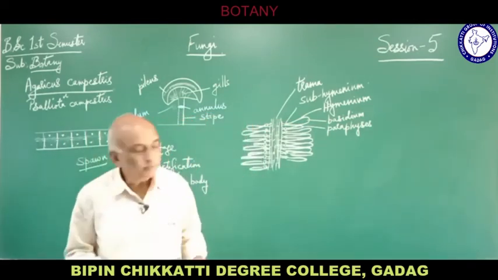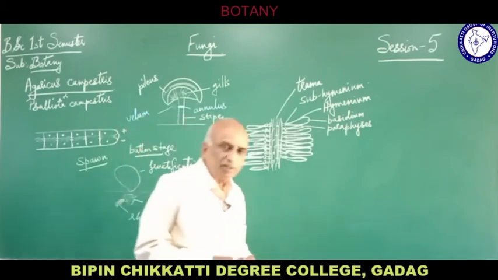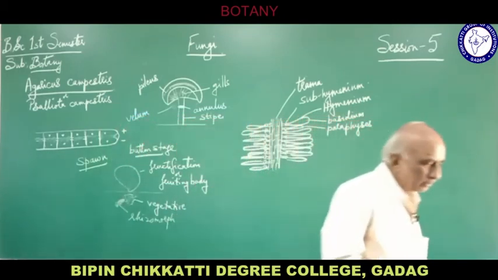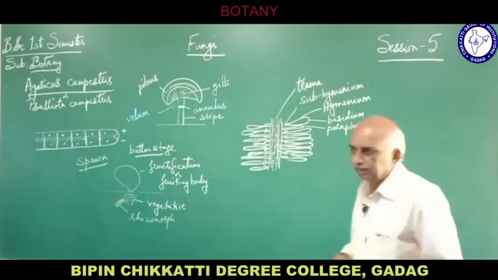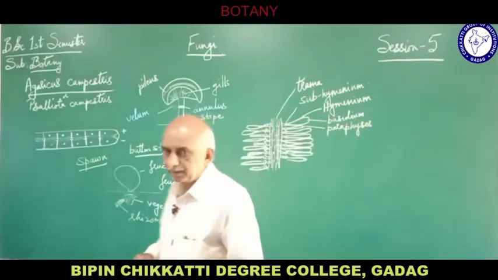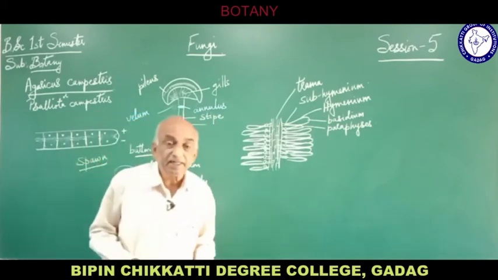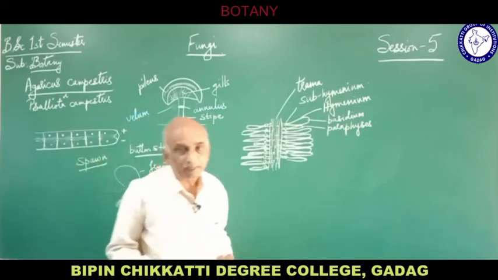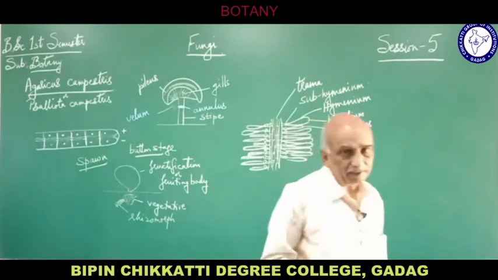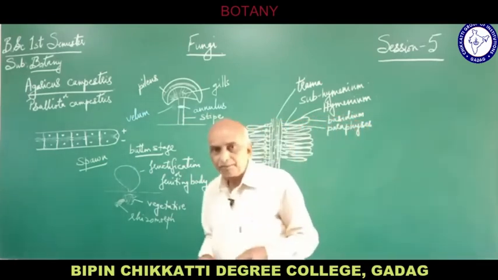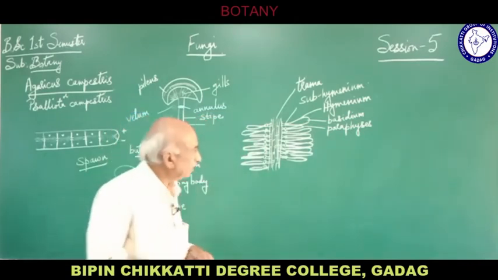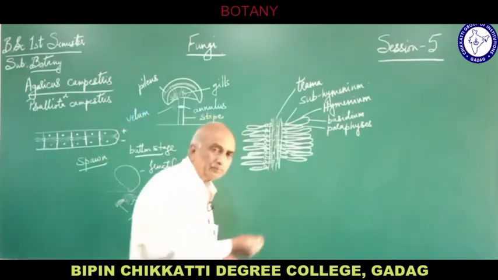The smaller cells, similar to basidia but not as large, are called the paraphysis. It is actually the basidia which are fertile and the paraphysis which are infertile. The paraphysis do not take part in reproduction, but the basidia do.